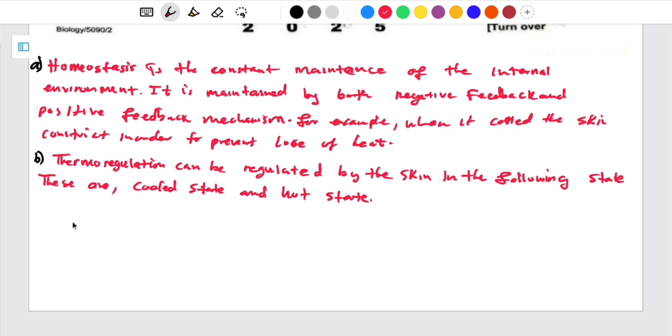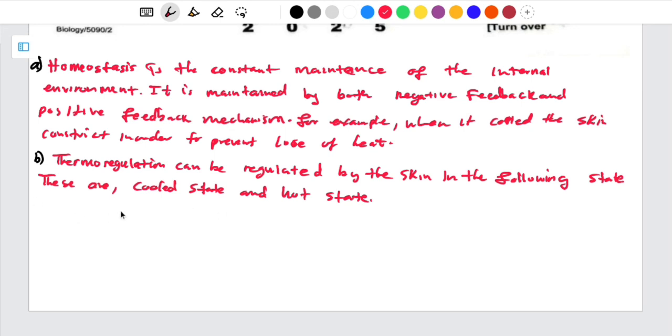You're going to say, when it is cold, what happens to the skin? The first thing is that the nerve endings are going to sense the change in temperature and send the impulse to the what? To the hypothalamus, because the hypothalamus is the master center for controlling the change in temperature.